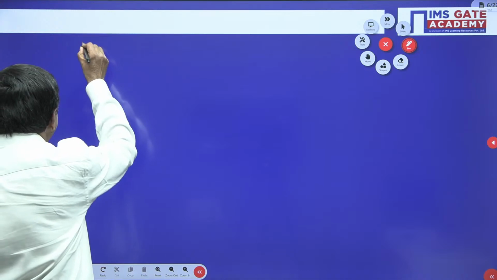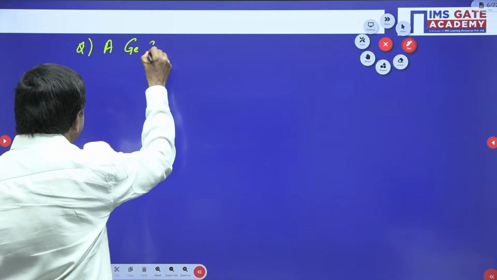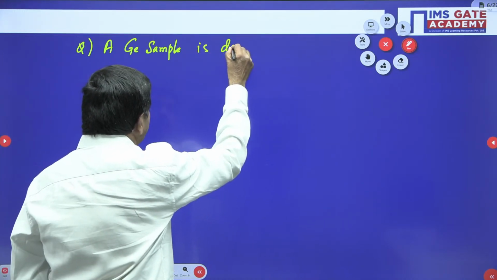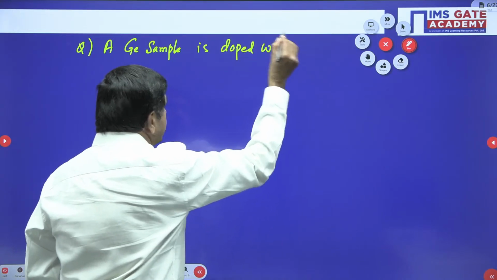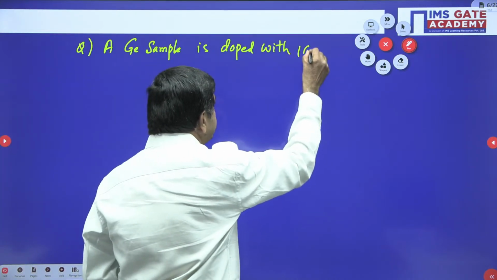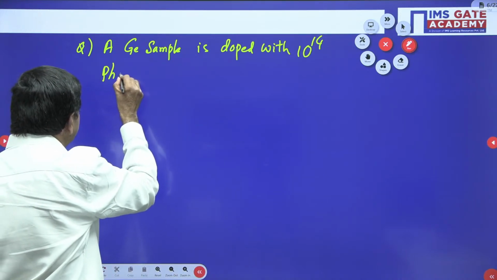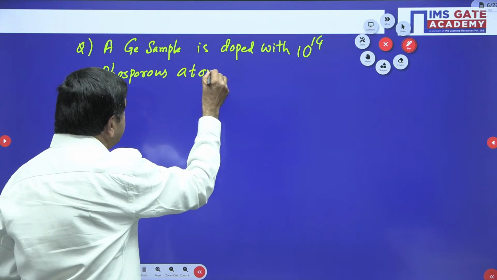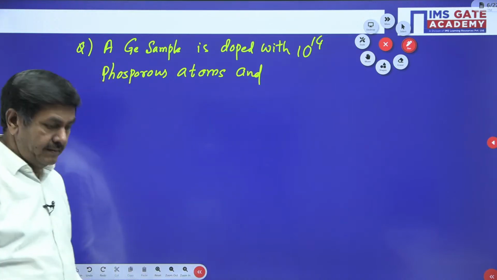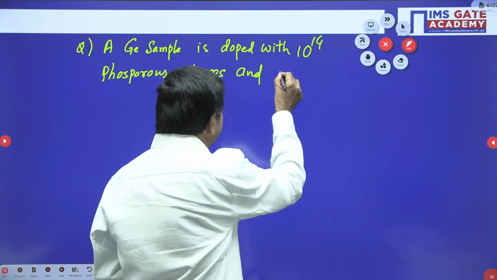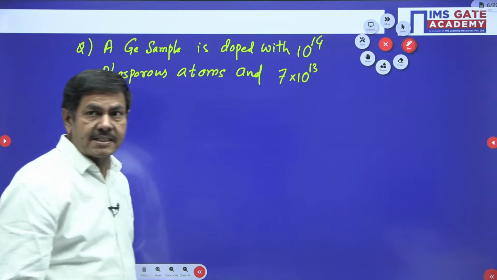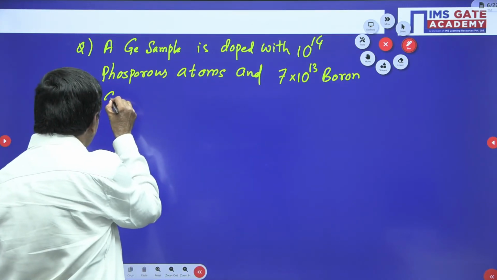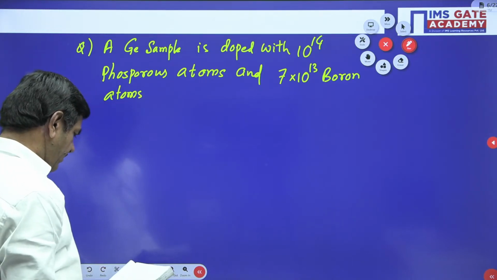A germanium sample is doped with 10 power 14 phosphorus atoms and 7 into 10 power 13 boron atoms per cm cube.